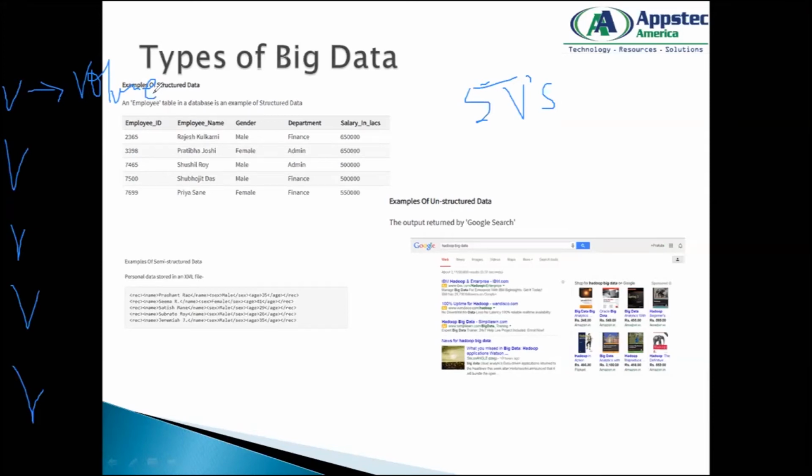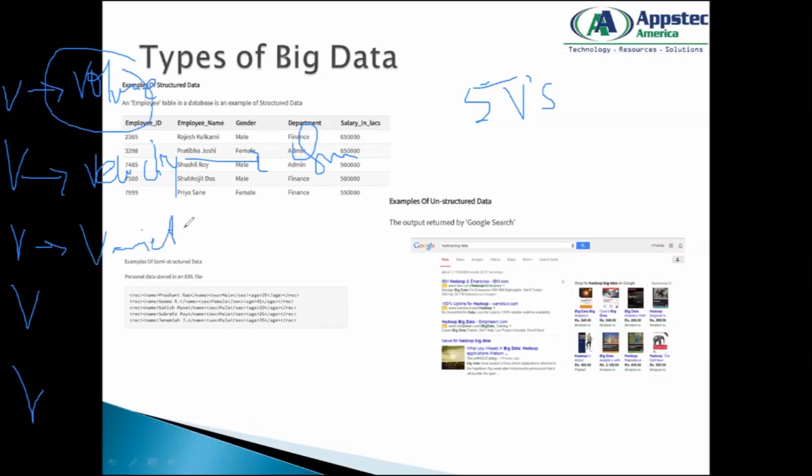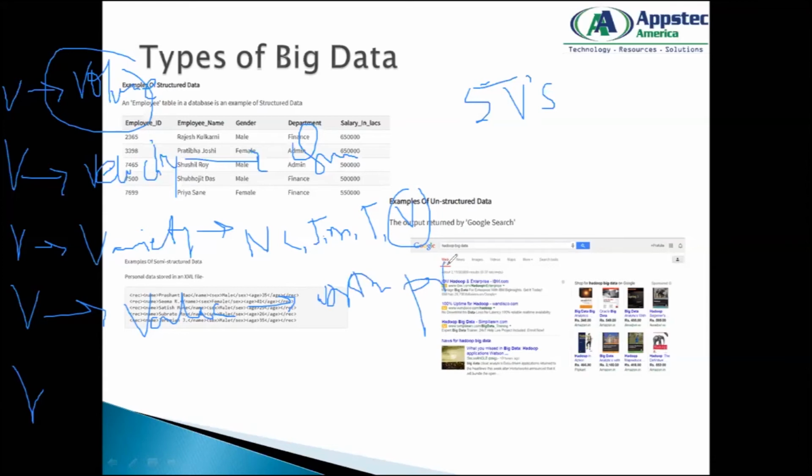Next is velocity. Velocity means how quickly I can access the data, because of its volume. Next is variety. Variety is nothing but the various varieties of the data, whether it's a name, an image, text, or video, anything. Another is value. So what is my value? Whether it is worth processing this much data, whether it will give me any insight or not. That's the value from the data.